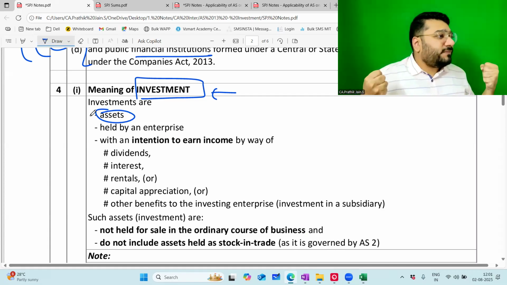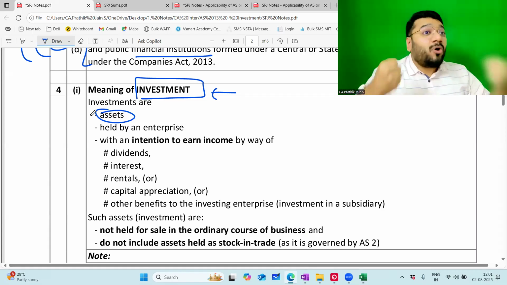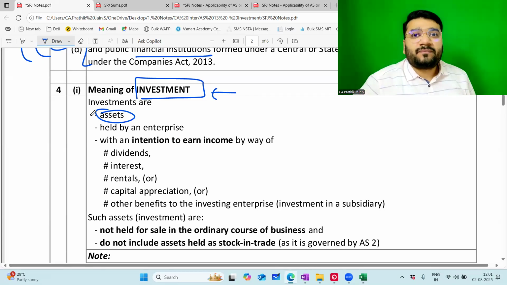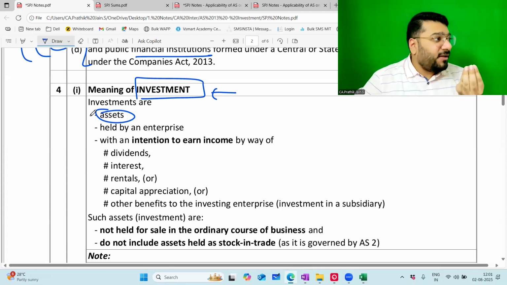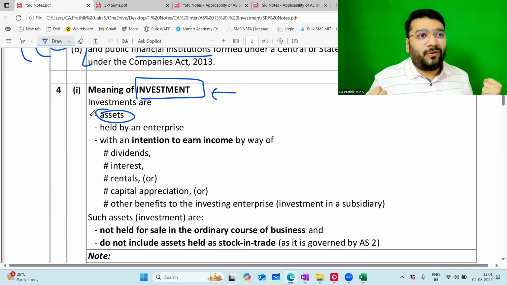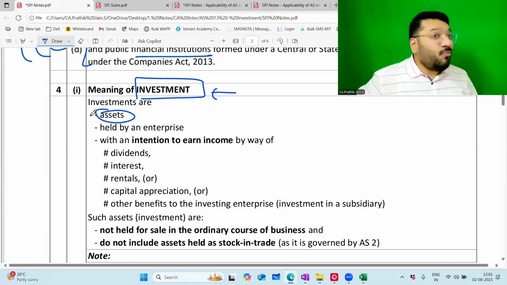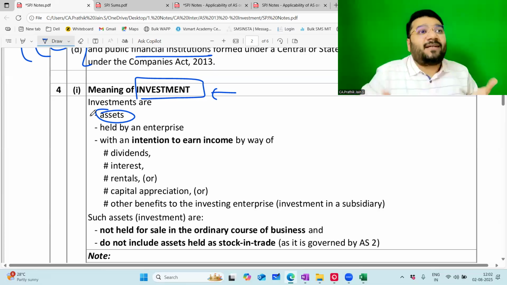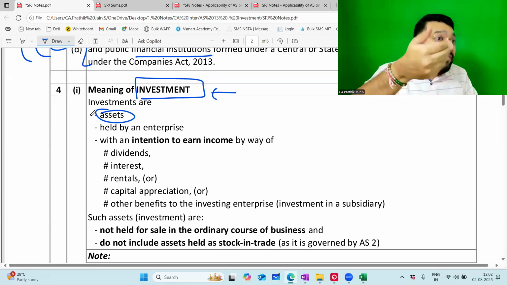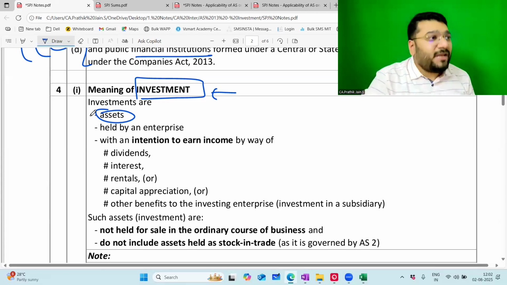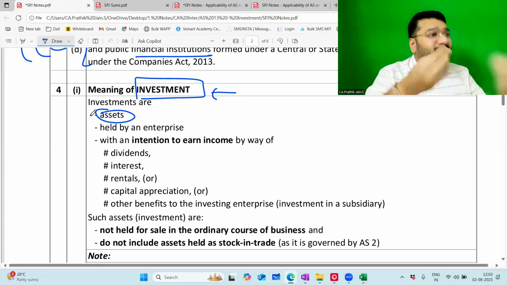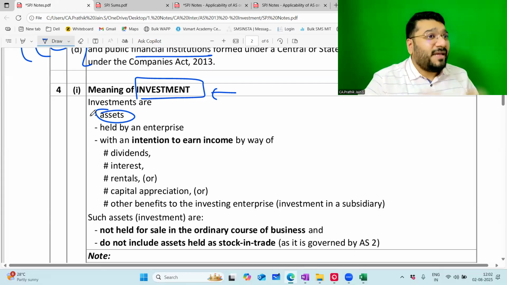Land and building, I own it. I say it is my asset because it makes me more powerful. The more land, the more building, the more property you have, the more powerful you feel. Having 10,000 rupees in hand versus having 10 crore rupees in hand, which makes you more powerful? 10 crores. So the more assets, the more powerful you feel. So asset is always your strength. Anything that I own in the business is an asset, or anything that I expect to receive in future is an asset. So I invested 10 lakh rupees in a fixed deposit. This money will come back to me with babies, meaning interest. So investment is my asset.